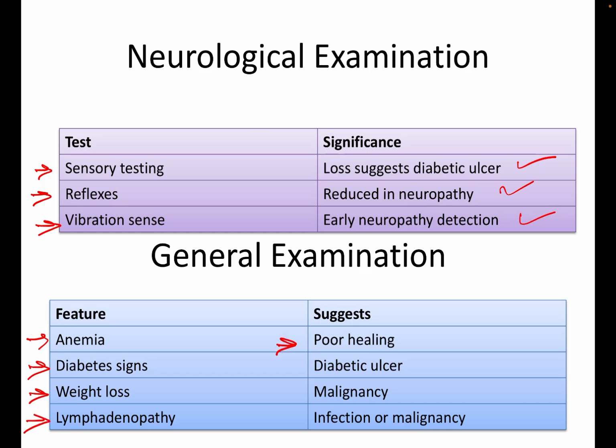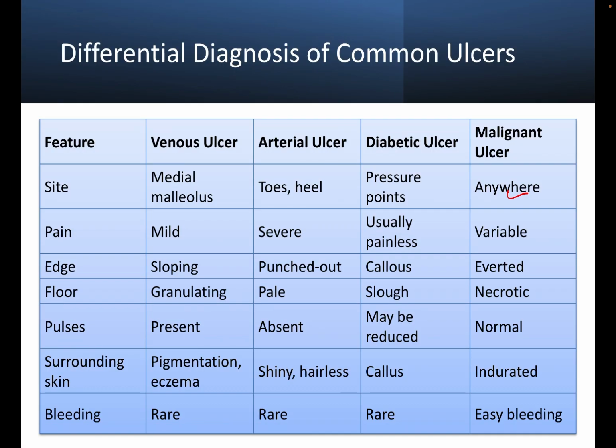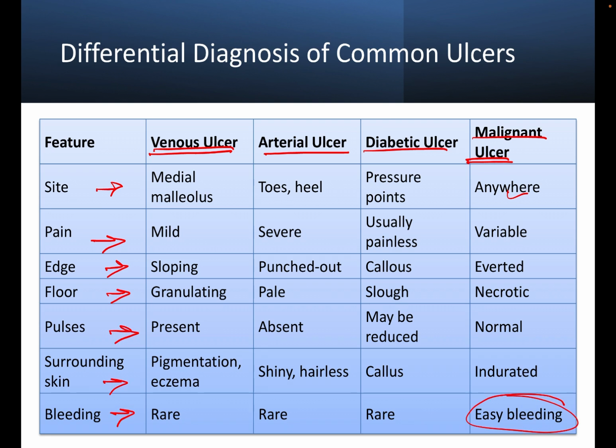In case of anemia, there will be poor healing. Diabetic ulcer will be there in case of diabetes. If there is malignancy, it will be associated with weight loss, and lymphadenopathy associated with infection or malignancy. So here, venous ulcer, arterial ulcer, diabetic ulcer, malignant ulcer are the most common ulcers that are clinically seen in the surgical OPDs. So depending upon the site, pain, edge, floor, pulses, surrounding skin, and bleeding, they are classified. Only malignant ulcer causes bleeding.